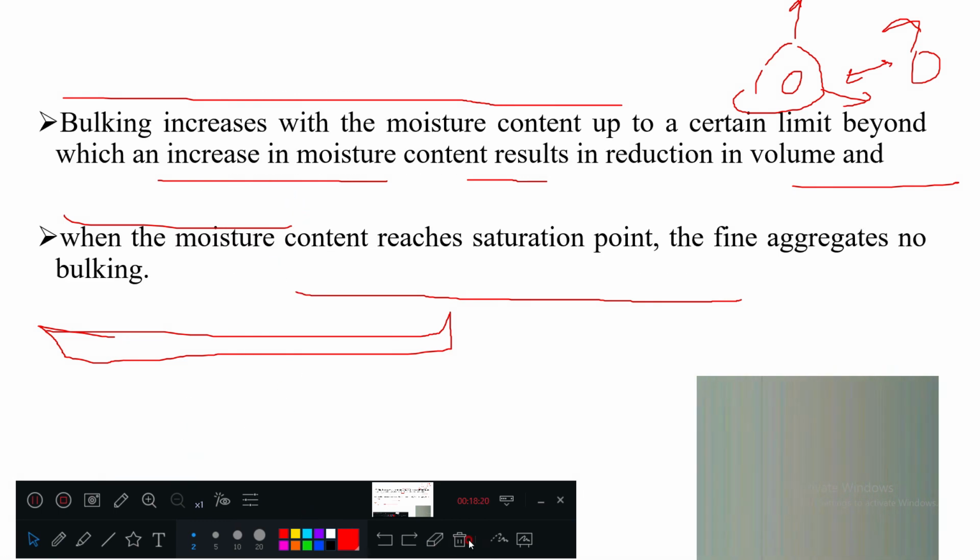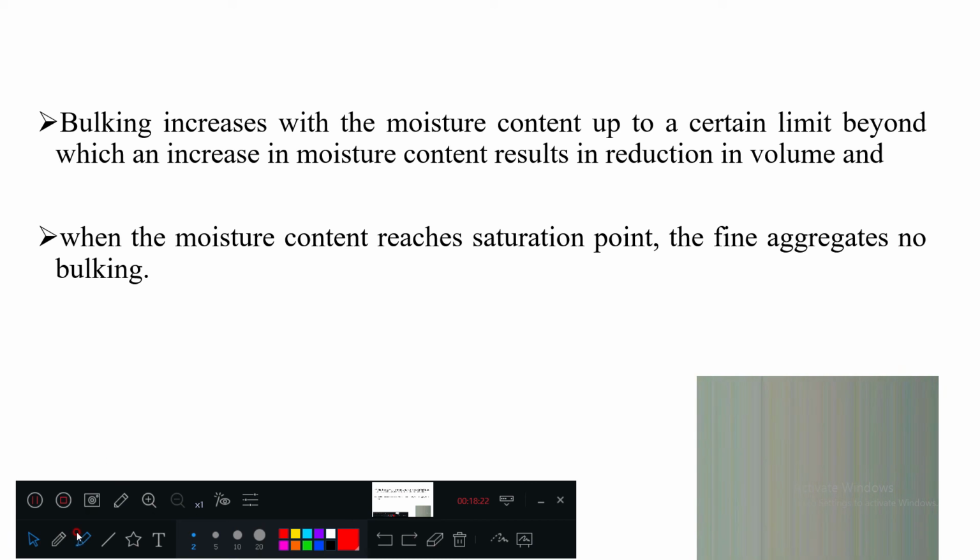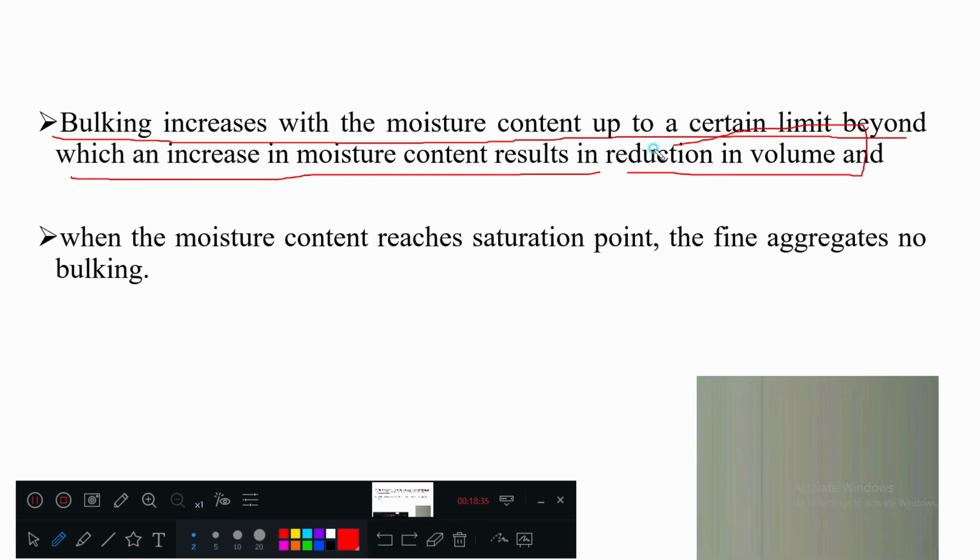Okay. So here bulking increases with the moisture content up to a certain limit. Only then the bulking will happen. After that, what is happening? Reduction in volume will start. You add some water, volume is increased. You add a little bit more water, volume is increased. But when you add more and more water, the volume of sand is going to reduce.